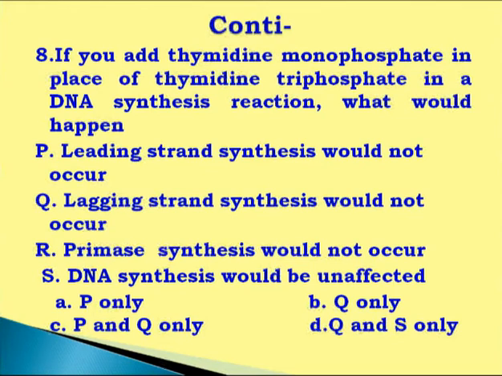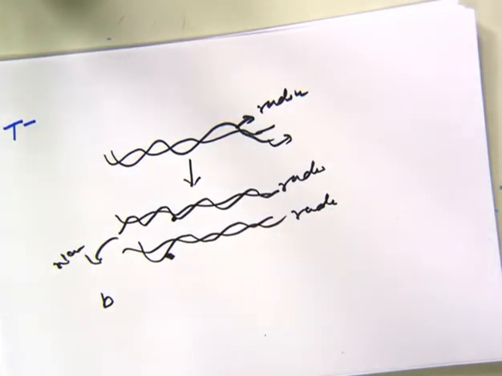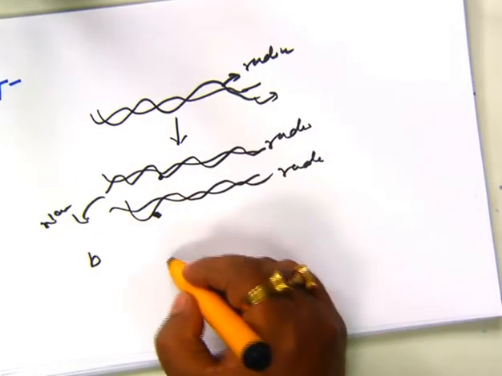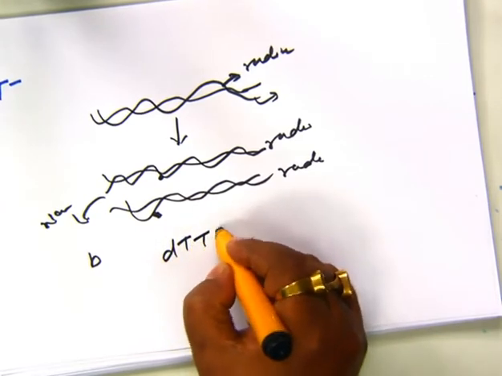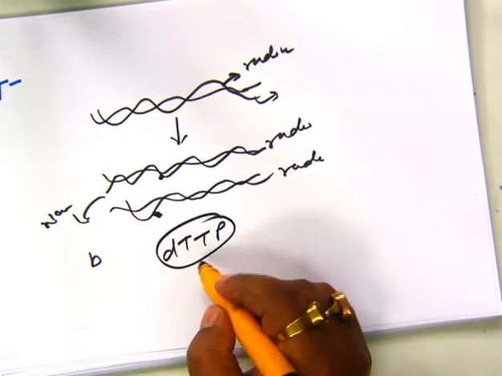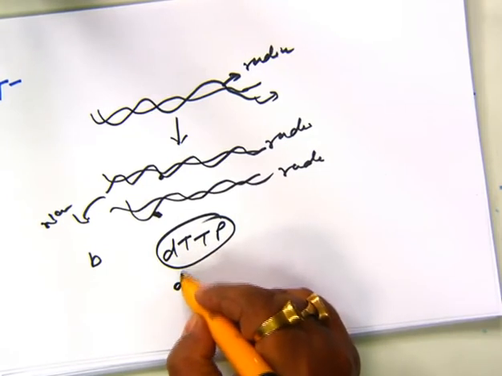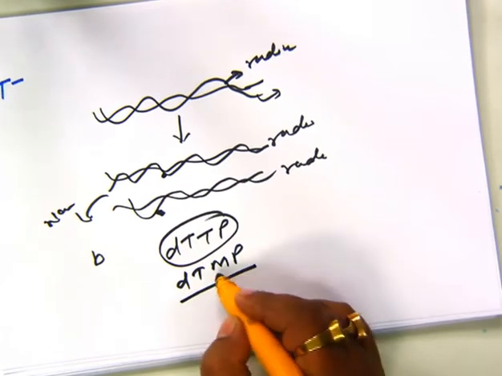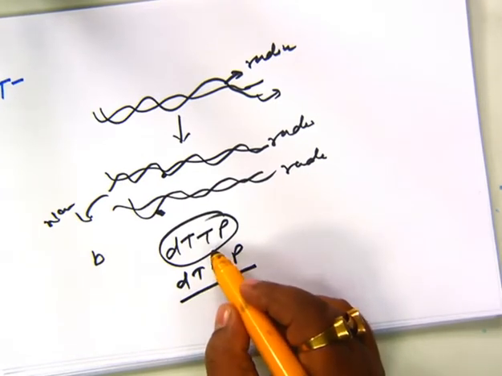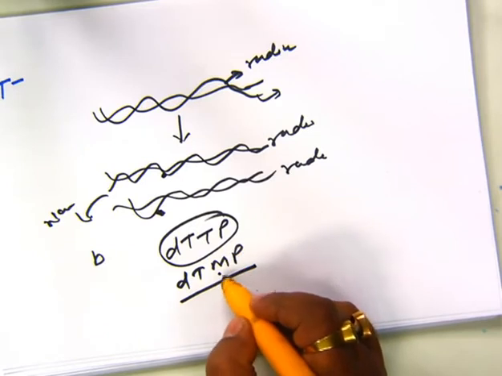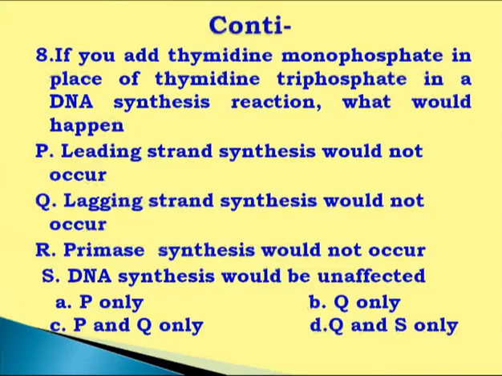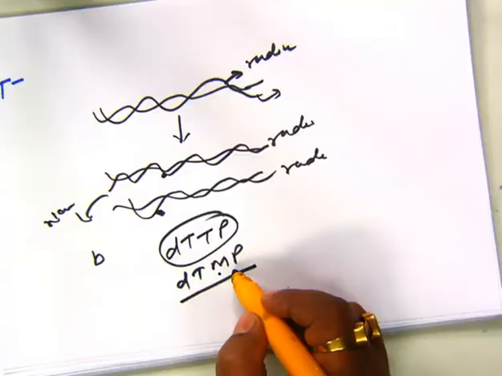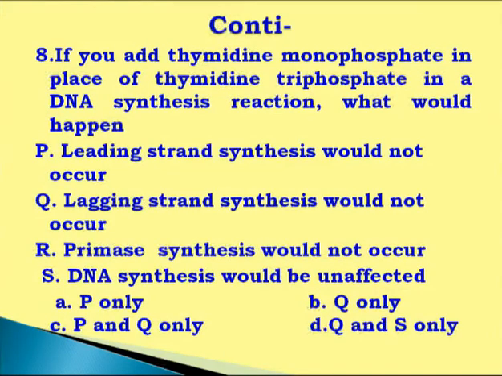If you add thymidine monophosphate, we can see on teletop, instead of dTTP, which is a triphosphate, we will add dTMP, monophosphate, instead of deoxythymidine triphosphate. If we add monophosphate in DNA synthesis reaction, what would happen? What will be the result?